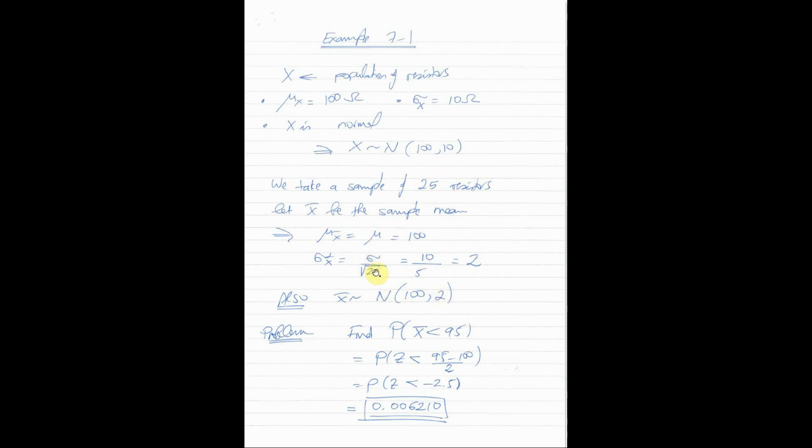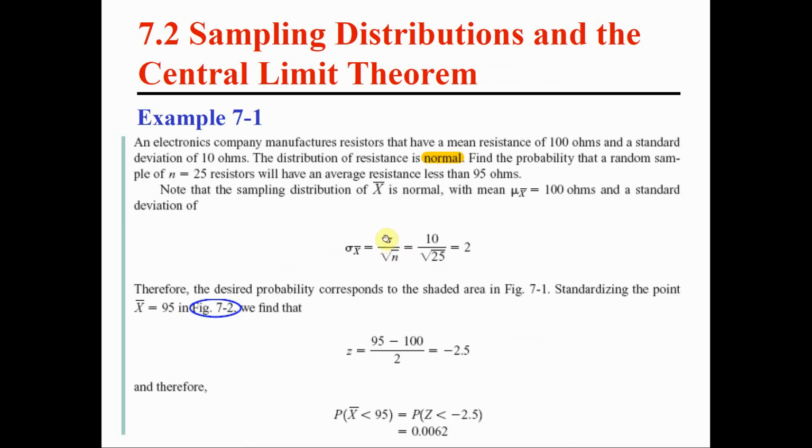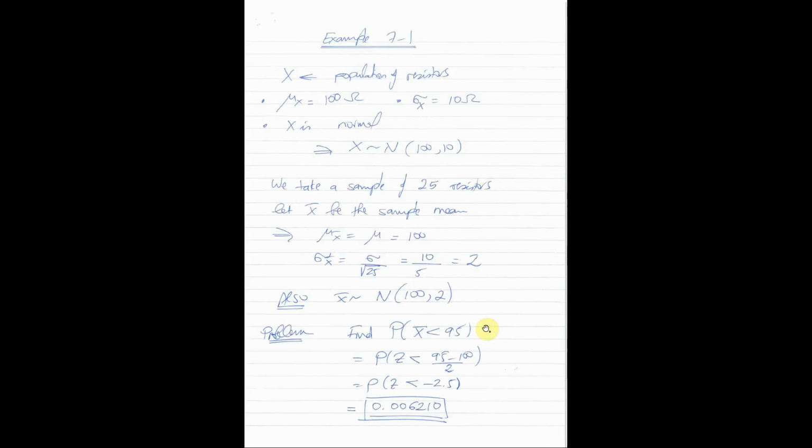So going back to the question, if the question says, what is the probability that the average of your sample is less than 95? Mathematically, what's the probability that x bar is less than 95? Not x, but x bar, the average of your sample.